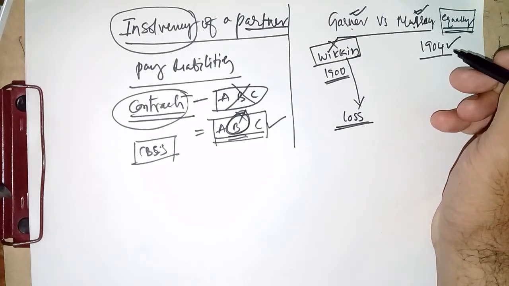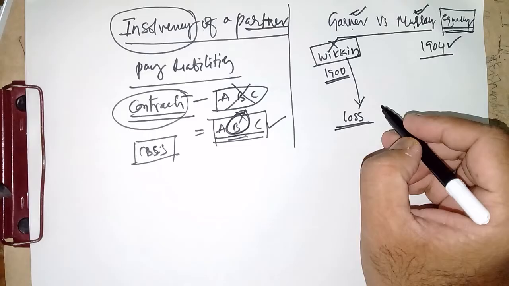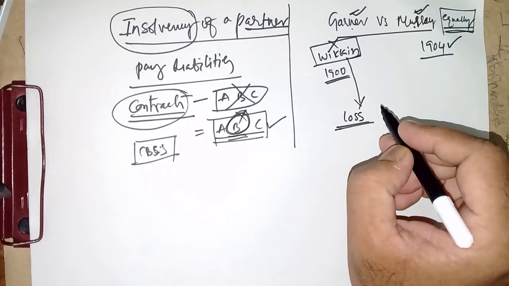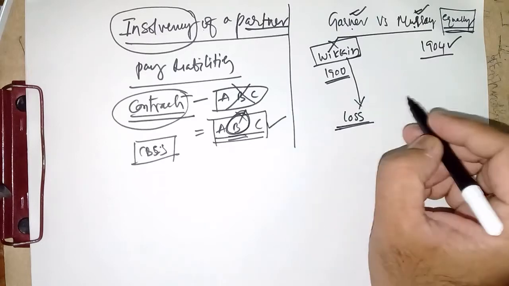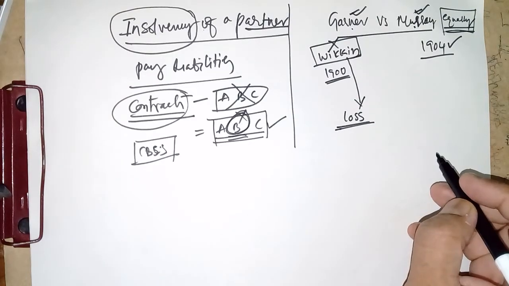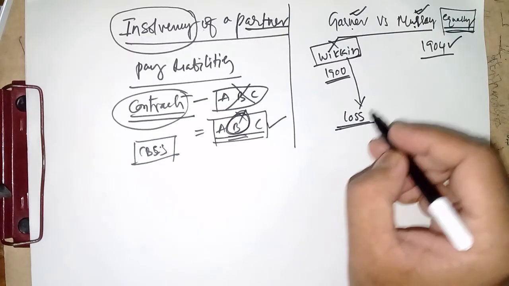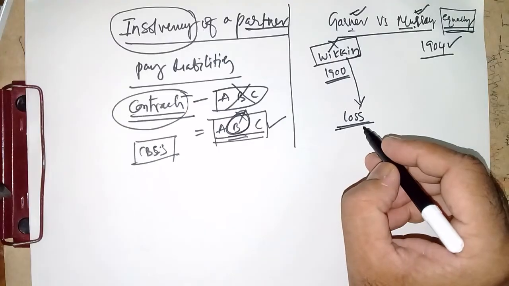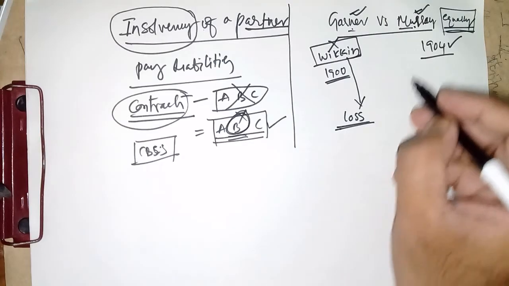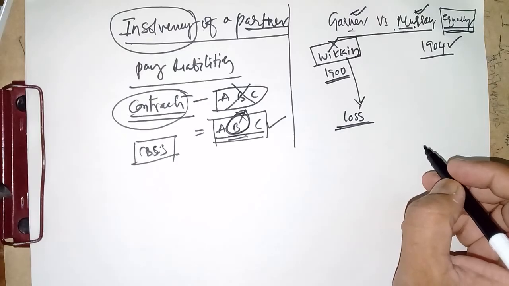Bear in mind, this is a partnership firm, whereby partners are individually liable to pay the liabilities. It is not a company form of business, right? So it is a partnership. Then there was a dispute between Garner and Murray regarding the distribution of the losses. Then these people approached the court of law and filed a case.